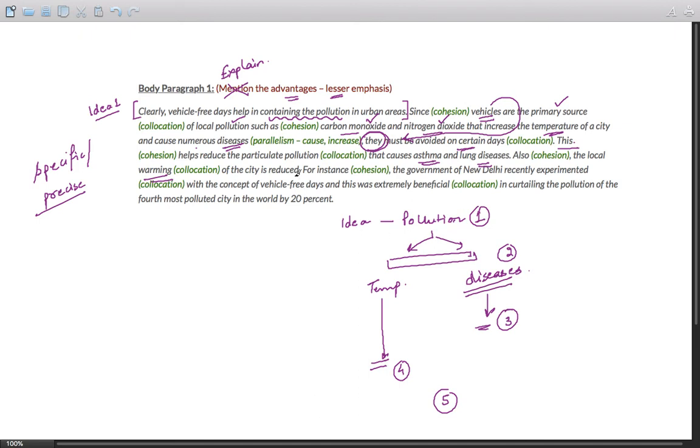So what is an example? Example is very, again, specific in nature. It contains data, facts. The government of New Delhi, it's a city, recently experimented with the concept of vehicle-free days, and it was extremely beneficial in curtailing pollution of the fourth most polluted city in the world by 20%. So there is a reduction in pollution due to vehicle-free days. Okay, I hope your structure is clear.